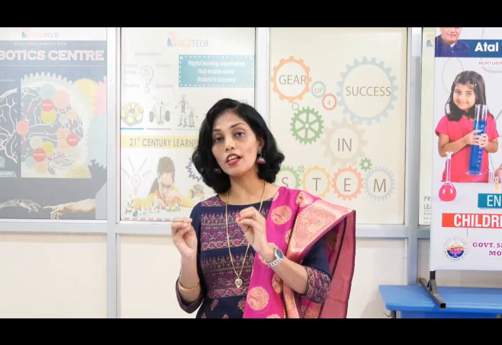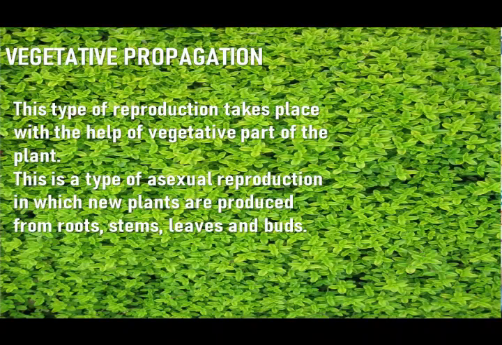So children, we will learn in detail what are the different methods of asexual reproduction. So children, the various types of asexual reproduction. The first method which we are going to learn is vegetative propagation. Vegetative propagation means reproduction of plants from the vegetative part of the plant. That is, what are the vegetative parts? As I told you earlier, root, stem and leaves.